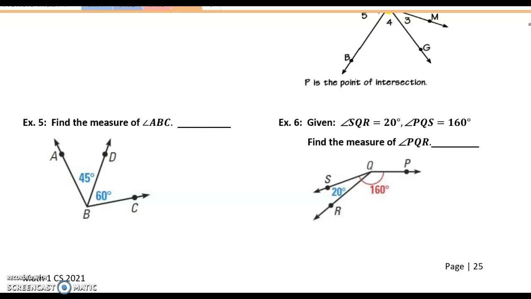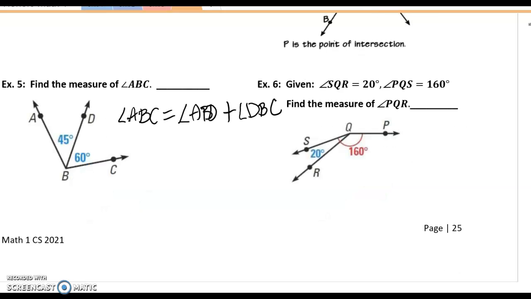All right, finishing off this lesson here, we want to find the measure of angle ABC. Again, using angle addition, we want to make sure we set it up before we actually plug in the numbers. So showing angle addition, angle ABC is equal to angle ABD plus angle DBC.